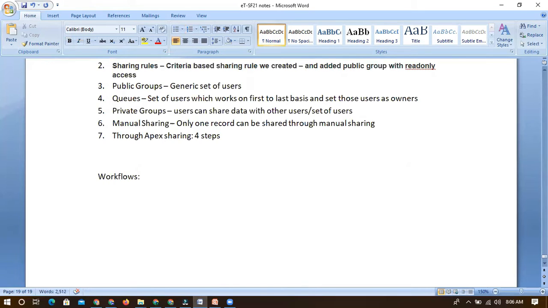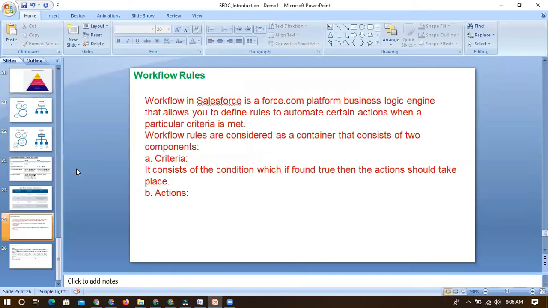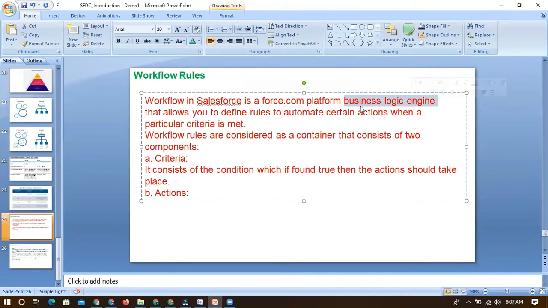Workflows are automated tools given by Salesforce. In Salesforce, if I want to implement some business logic, we have to define a rule, and based on that rule it will automate the actions.